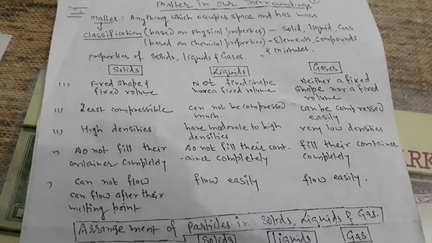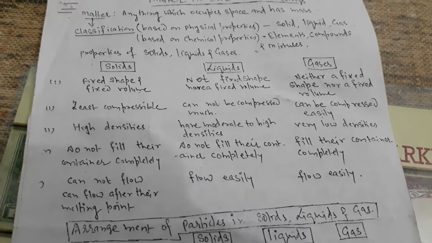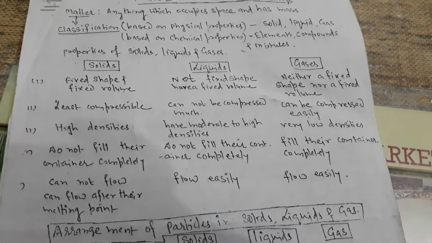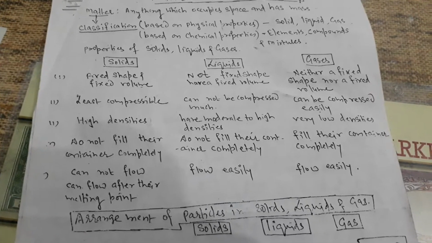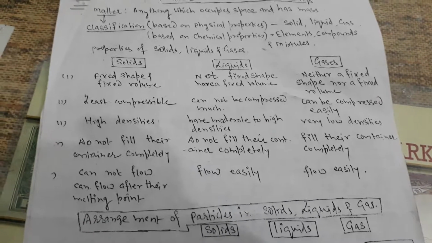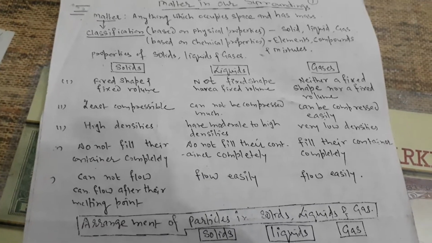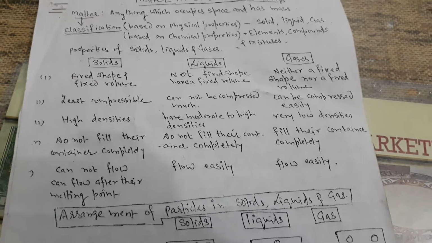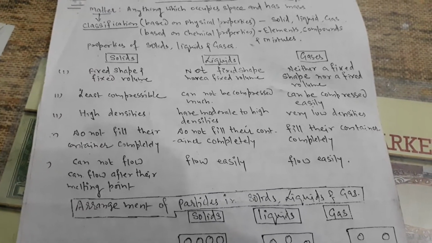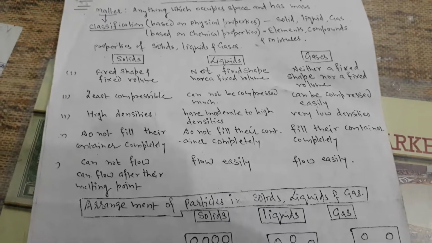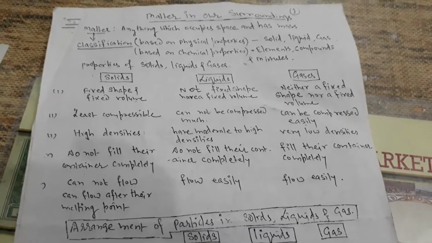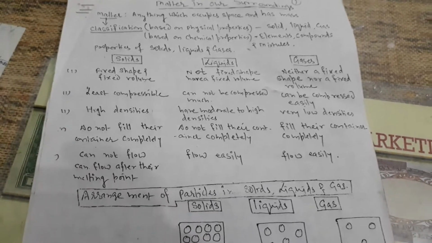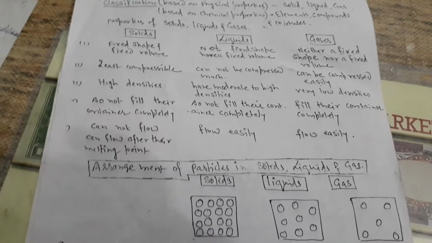Solids have high densities. Liquids have moderate to high densities. Gases have very low densities. Liquids do not fill their container completely. Gases fill their container completely. Solids cannot flow, but can flow after their melting point. Liquids flow easily. Gases can also flow easily.